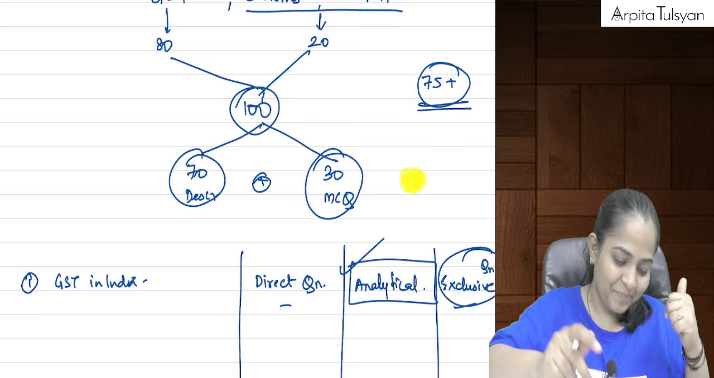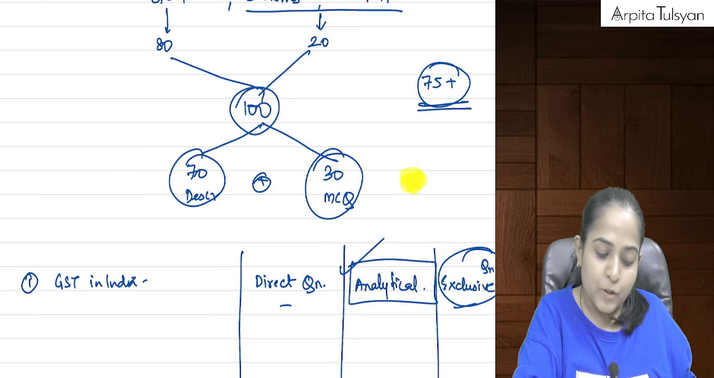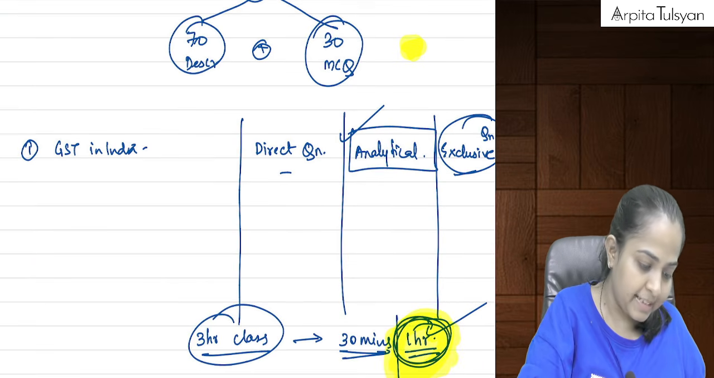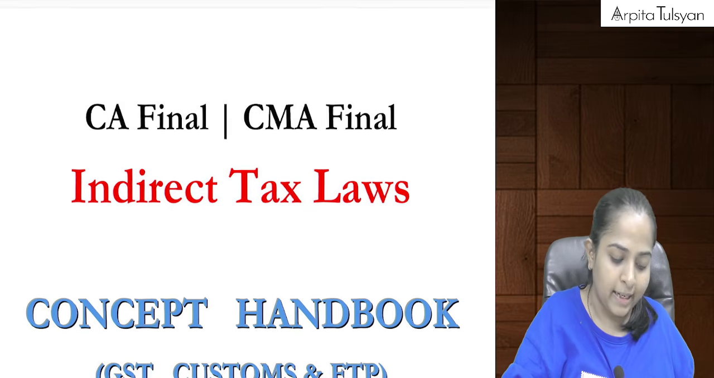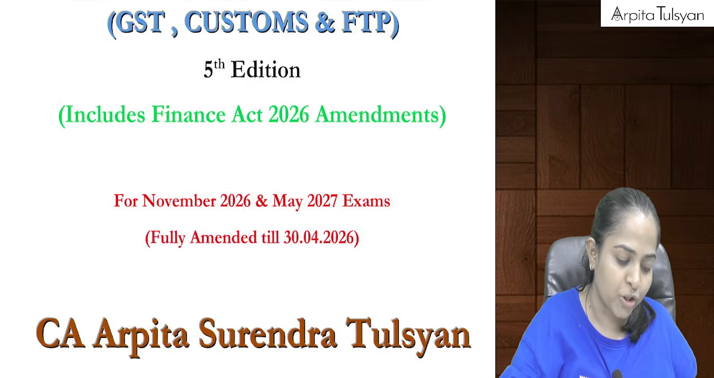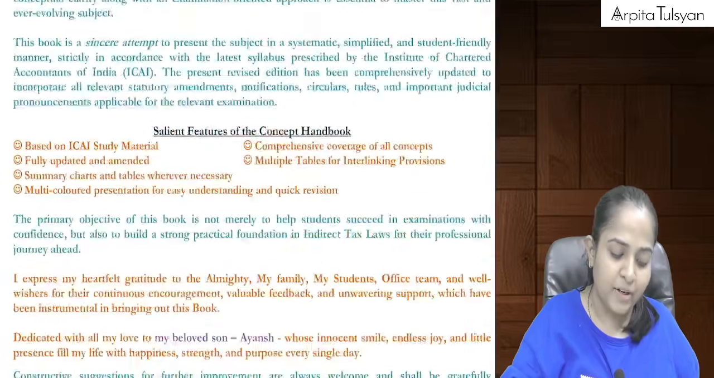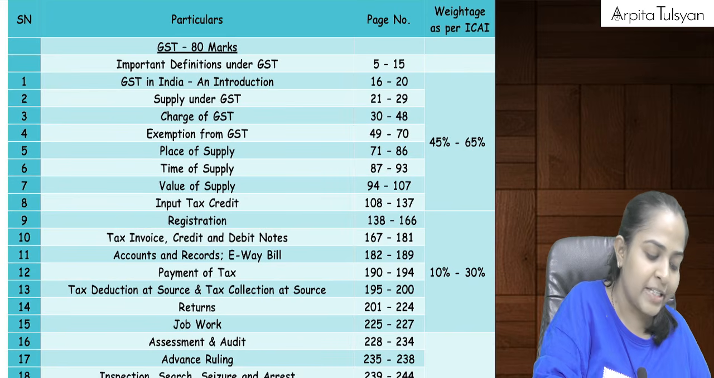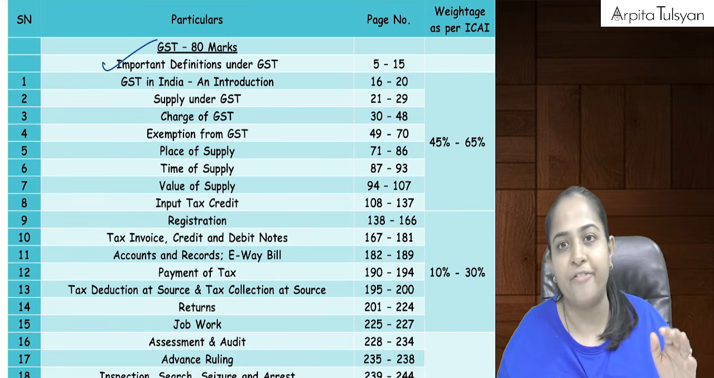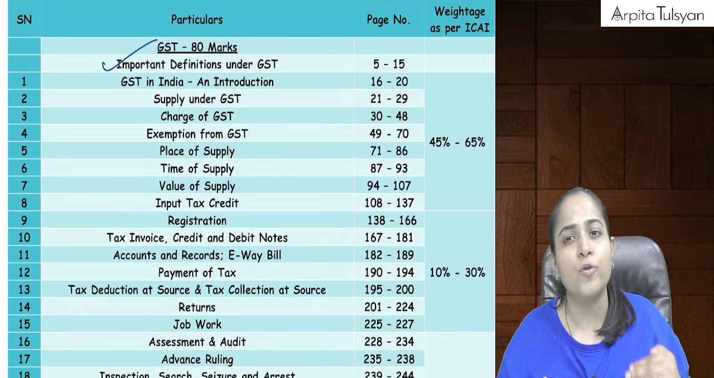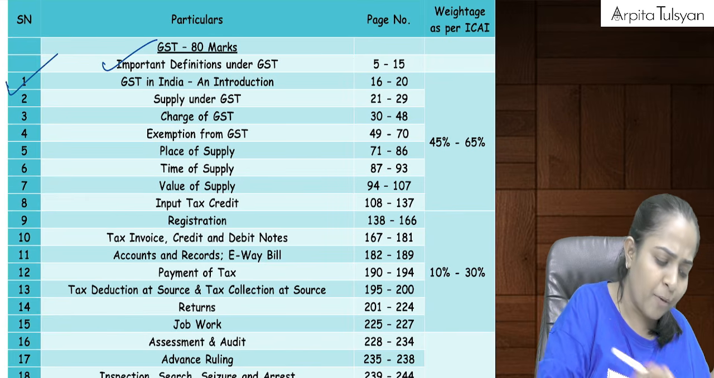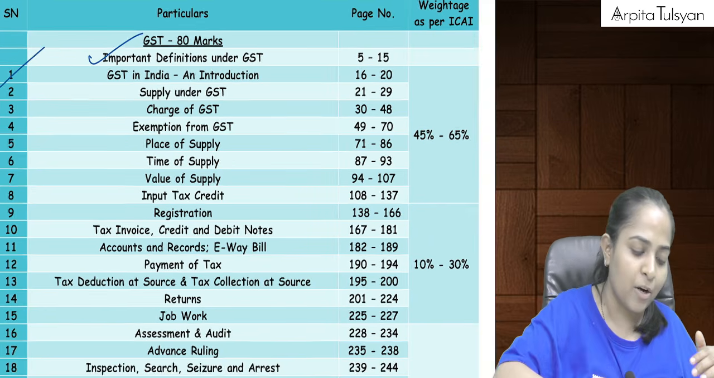Everybody, chalo, fine. So we'll start with our syllabus. I'll just show you the books also quickly. Now this is the concept handbook which I showed you. The 5th edition book is applicable along with these lectures. This is the index. In the index we have first taken up all the important definitions under GST. We will use those definitions as and when we require them for our chapters, and then from the first chapter our main chapters are going to start.